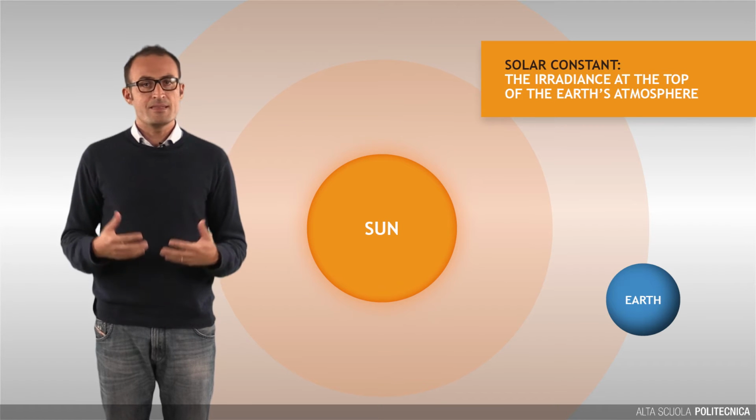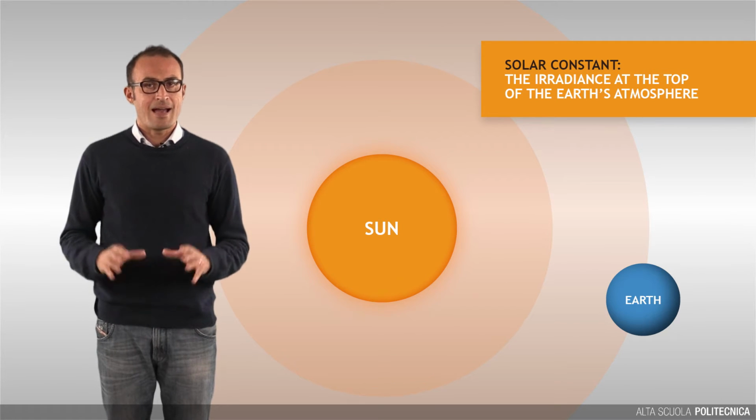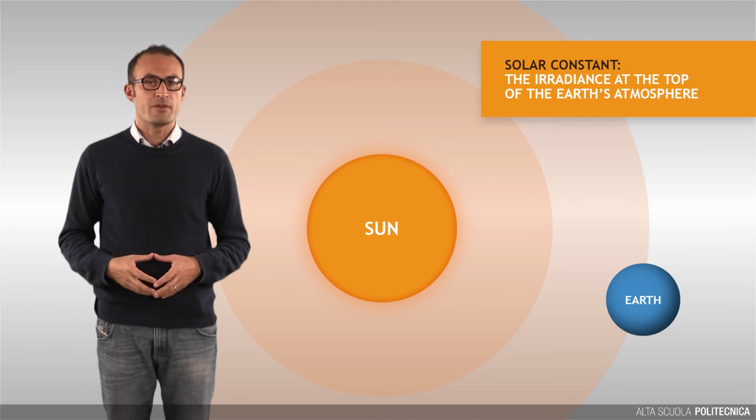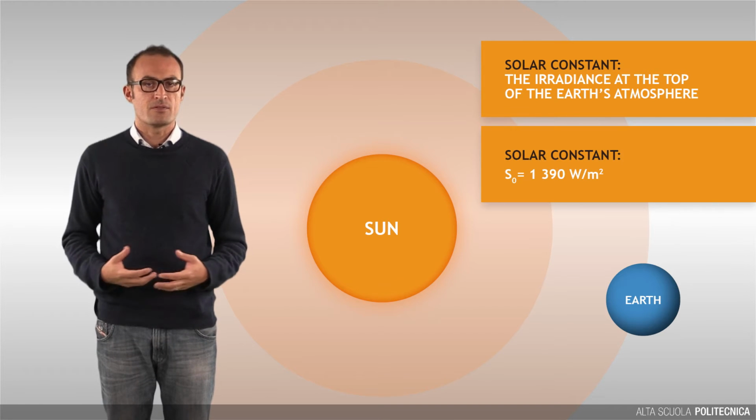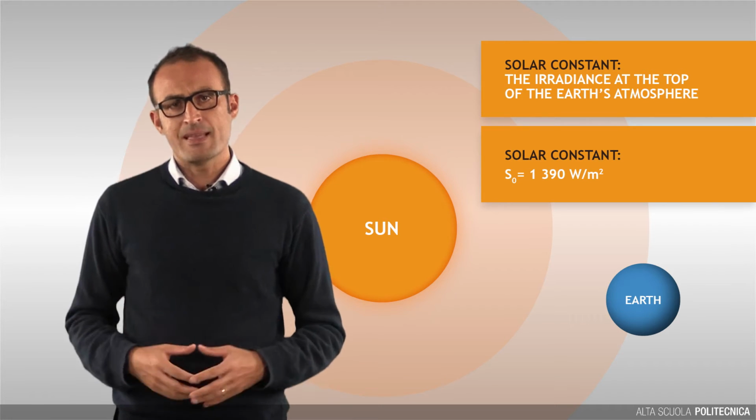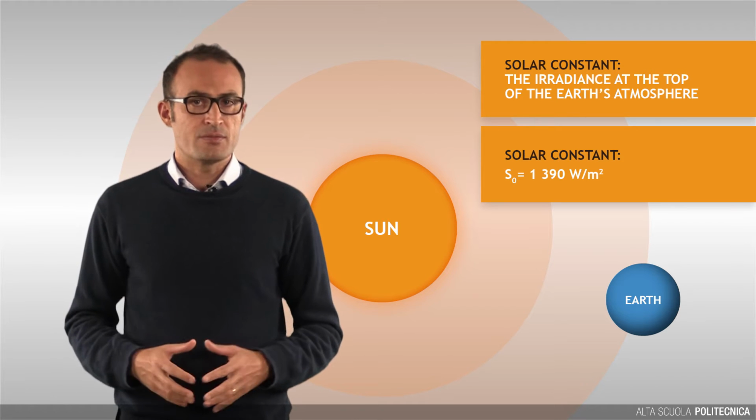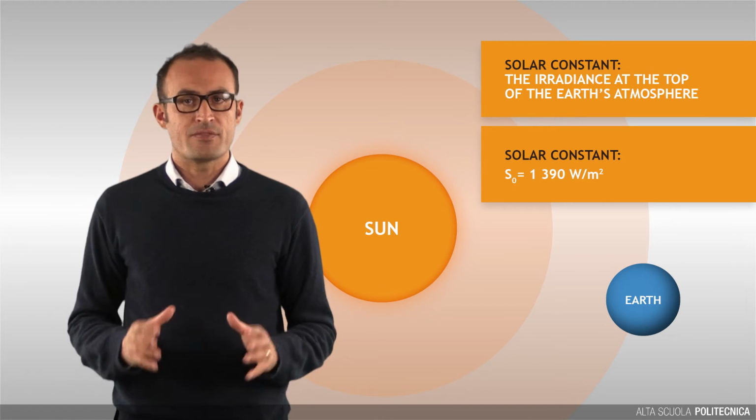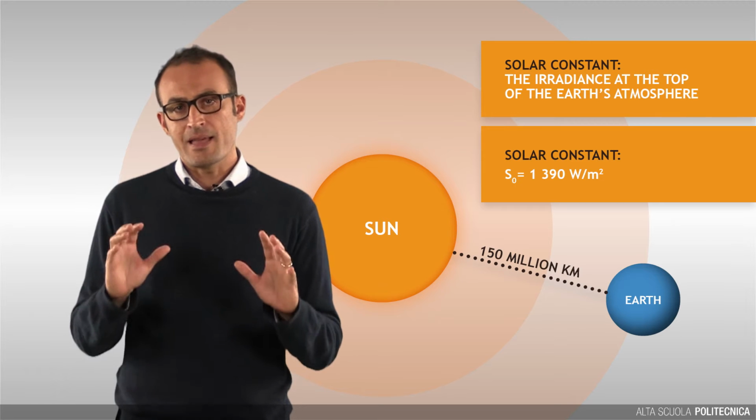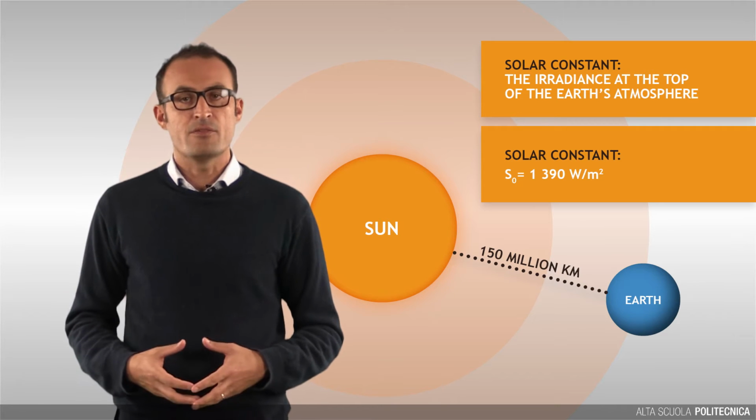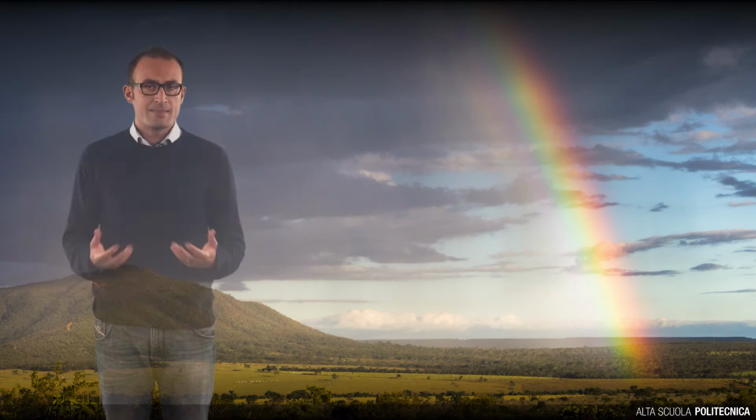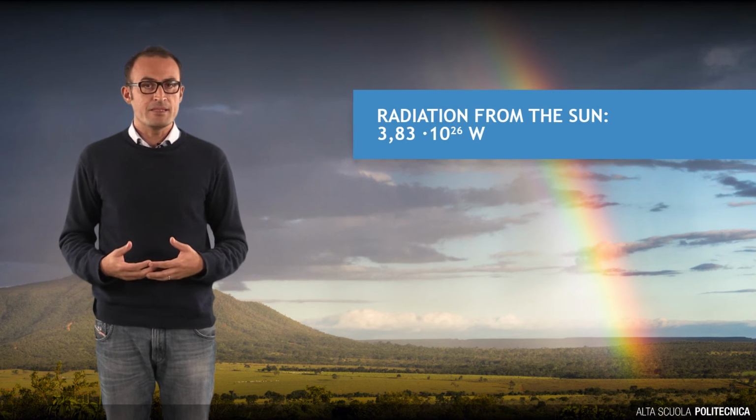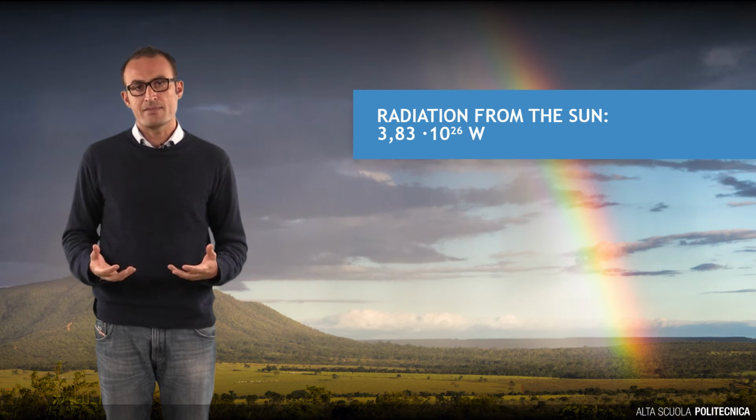The irradiance, that is the power per unit surface at the top of the Earth's atmosphere, is a quantity called solar constant. To fully understand the solar constant, we need first to describe how energy travels from the Sun to the Earth despite the almost 150 million kilometers separating them. The Sun emits a flow of radiant energy of about 383 yottawatt in the surrounding space.